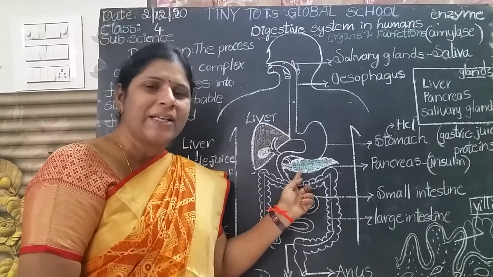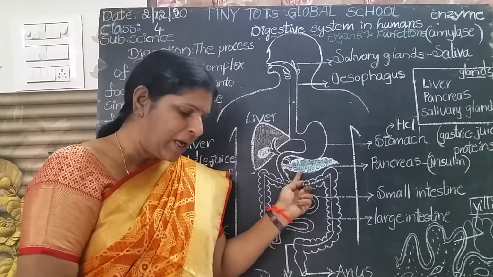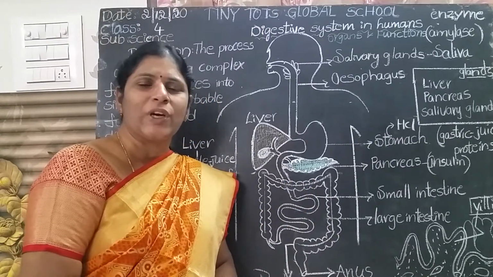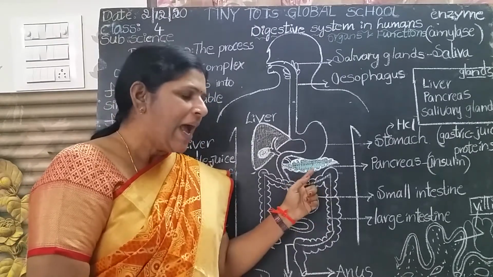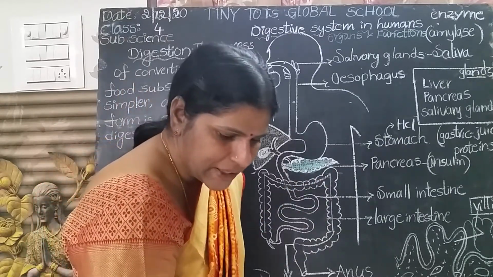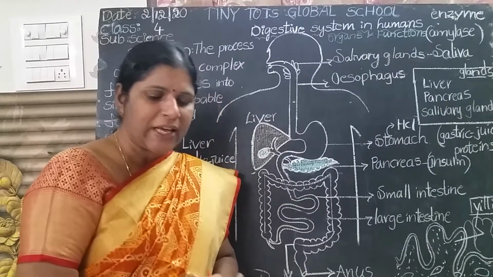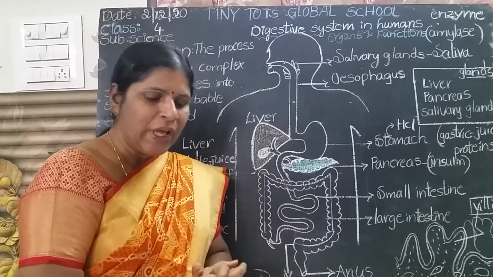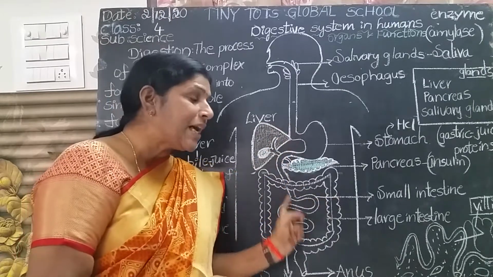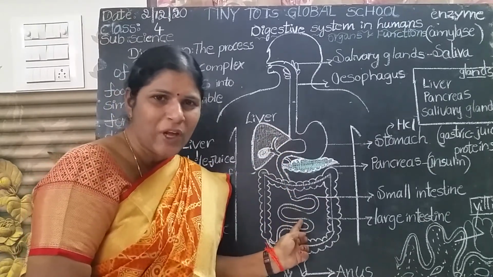So the pancreas also releases insulin. Insulin is very important for regulating the sugar levels in the blood. And the pancreas also produces juices which help to digest the food, digesting the carbohydrates, fats and proteins in the small intestine.